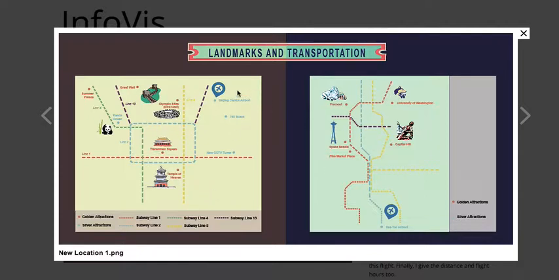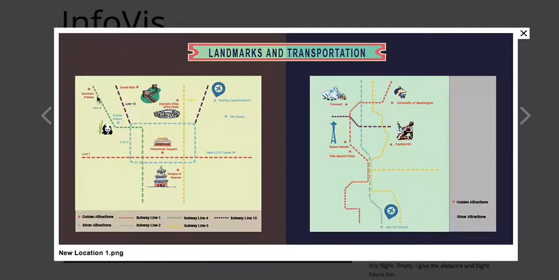I use a subway map to connect the location of each attraction in Beijing, such as this one. This is the Great Wall, and I also use the dash line here to represent the subway, and use different colors to represent different subways. Then I use a red point here and a blue point here to represent the golden attractions.